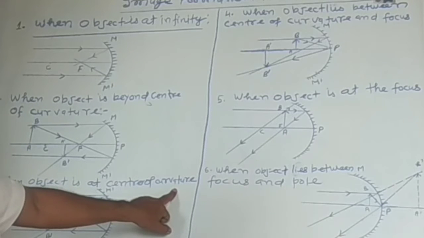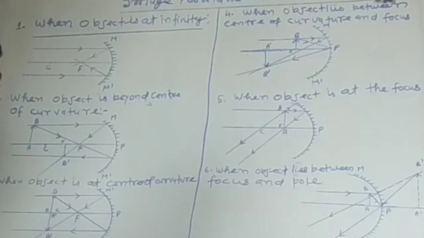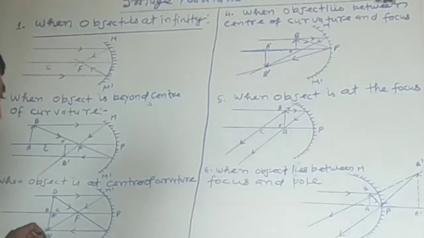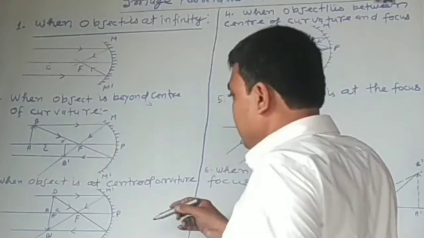Third one is when object is at center of curvature. When object is at center of curvature, then image is formed also at the center of curvature. The ray diagram is here.